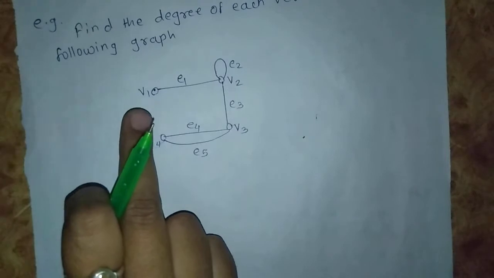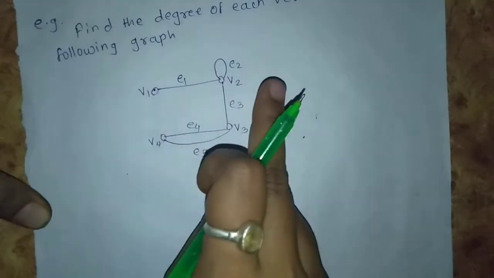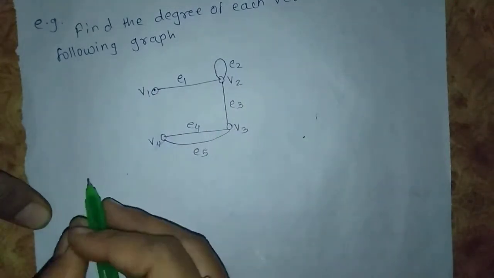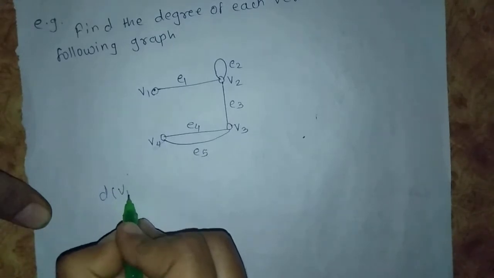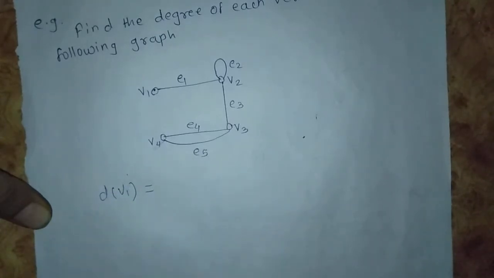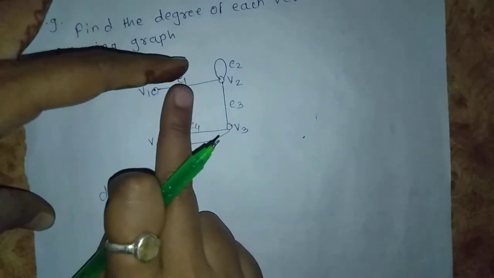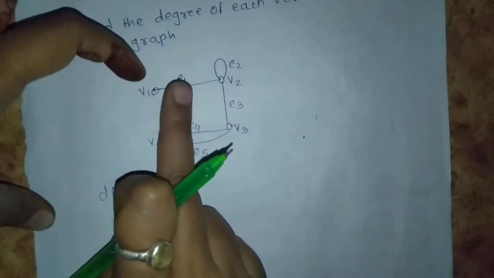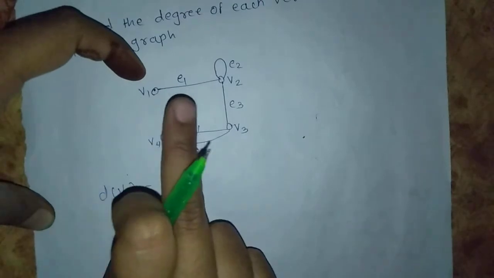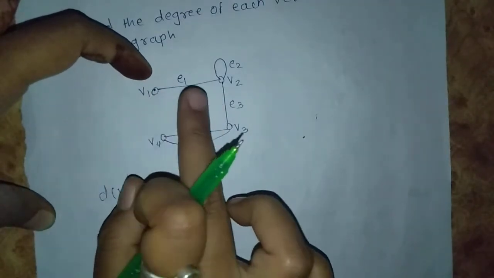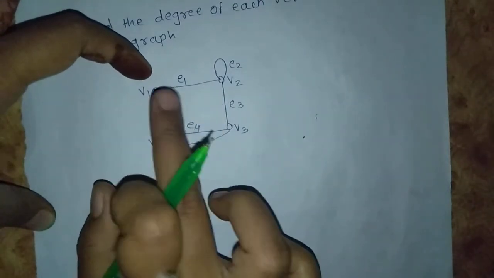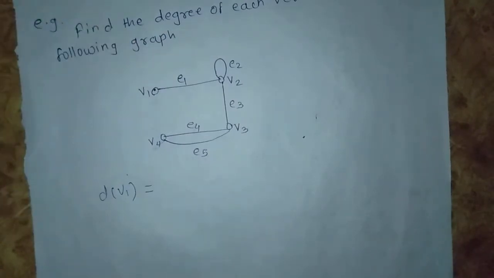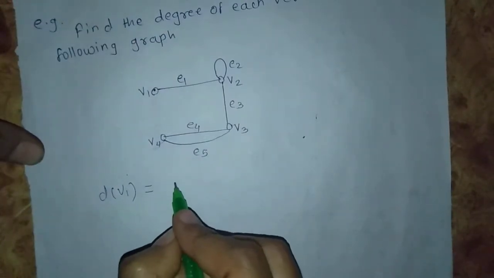Now here is an example: find the degree of each vertex in the following graph. Here there are 4 vertices v1, v2, v3, v4. The degree of v1: edge e1 is incident on v1, so the number of edges incident on v1 is 1. So the degree of v1 is 1.